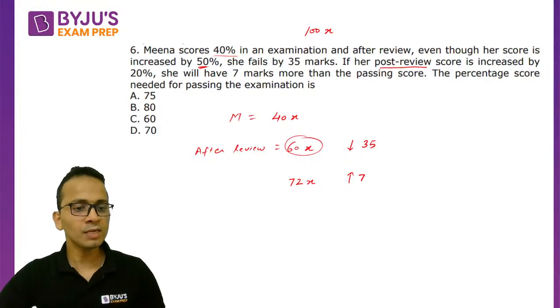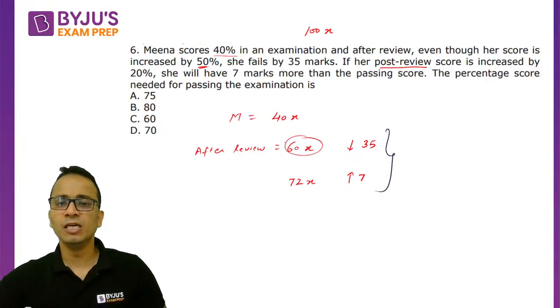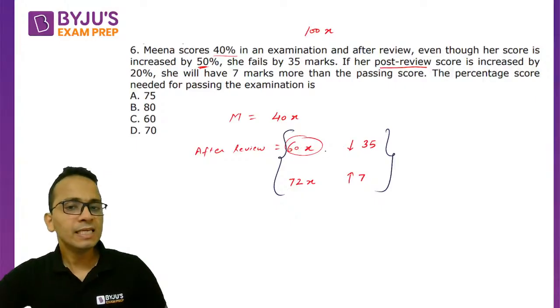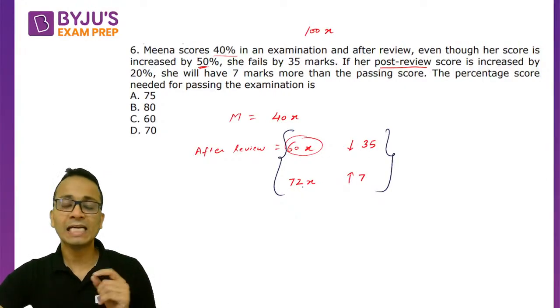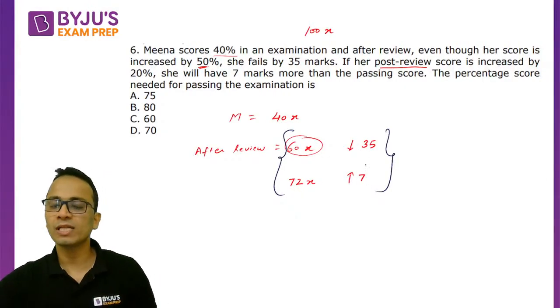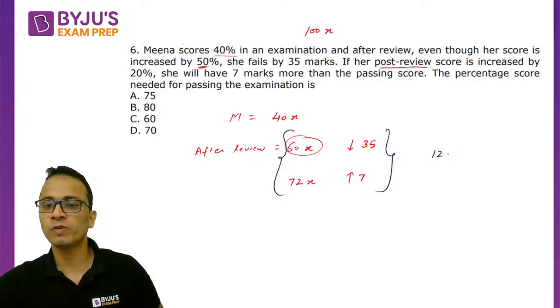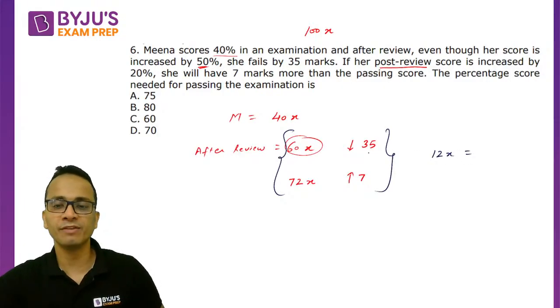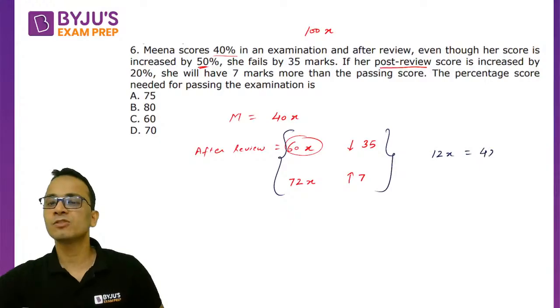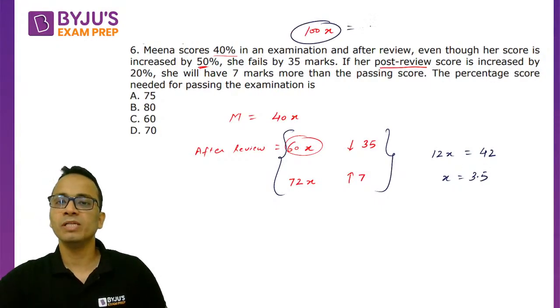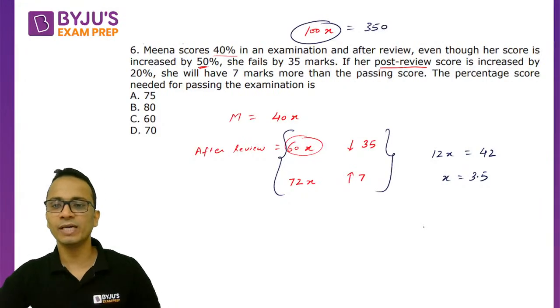Okay. Now we have the equation. Comparing this, 60x is 35 less and 72x is 7 more than the passing marks. So the difference 12x should be equal to 35 plus 7, that is 42. So the value of x will come out to be 7 upon 2, that is 3.5. And the total marks will be equal to 350. Okay, so the value of x is found.